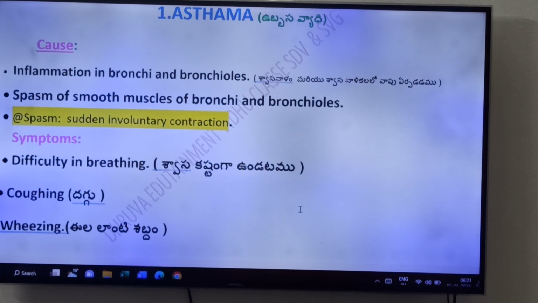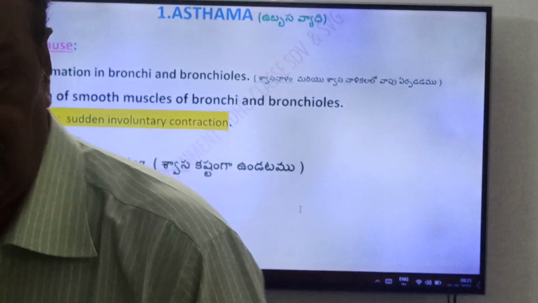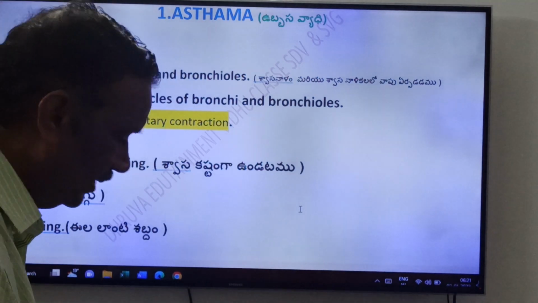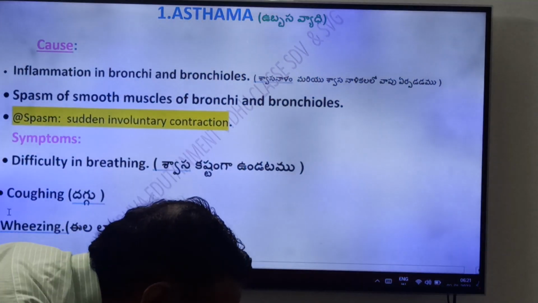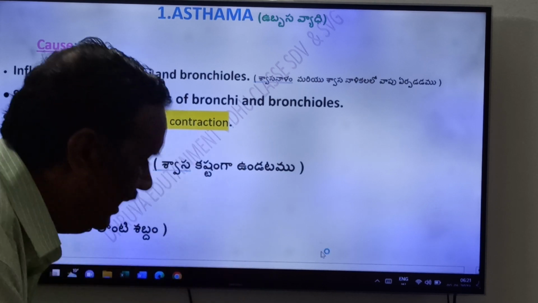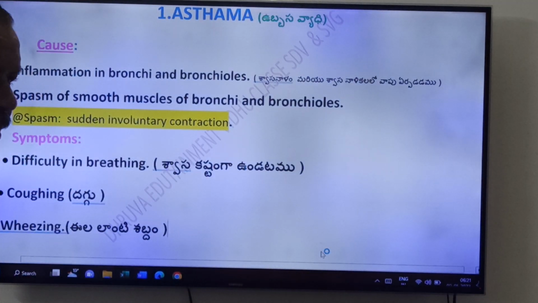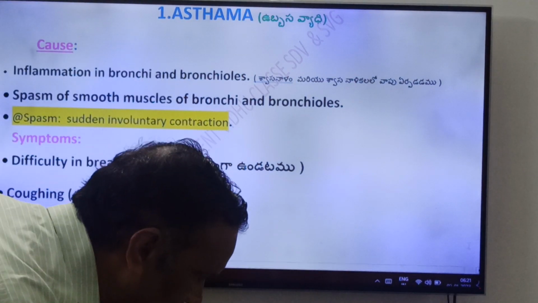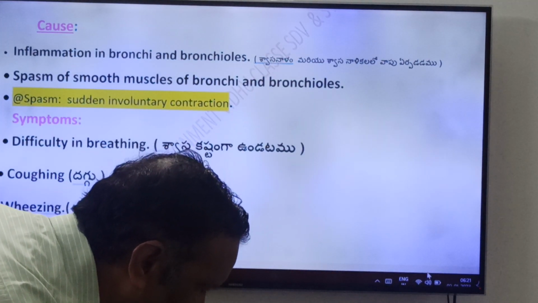What is spasm, friends? Sudden involuntary contraction. What are the symptoms of asthma, friends? Difficulty in breathing, coughing and wheezing.